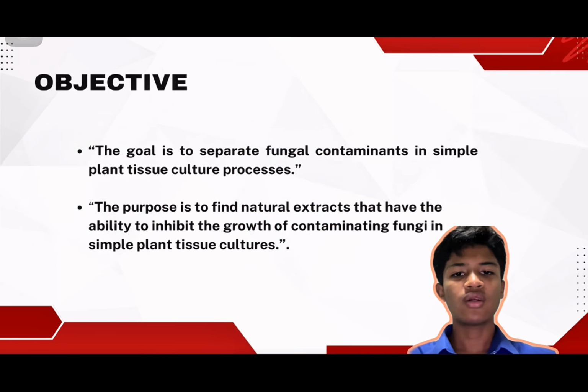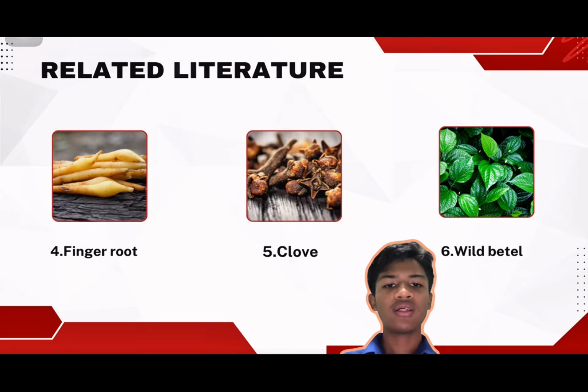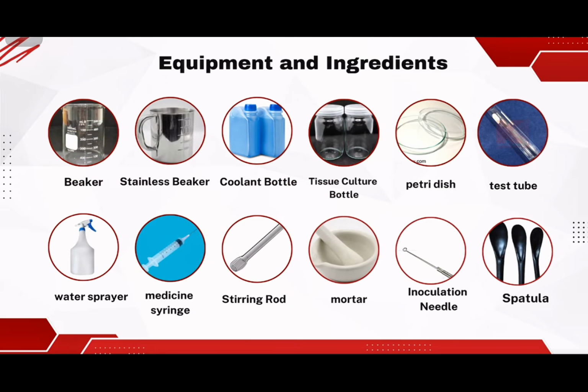Objective of the project: the goal is to separate fungal contaminants in simple plant tissue culture process, and the purpose is to find natural extracts that have the ability to inhibit the growth of the contaminating fungi in simple plant tissue culture. Related literature is tissue culture technique, tissue culture media, Kaffir lime, fingerroot, crop, and white beetle. These are equipment and ingredients.